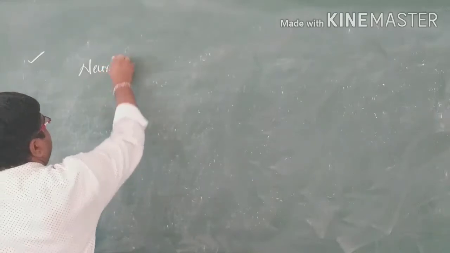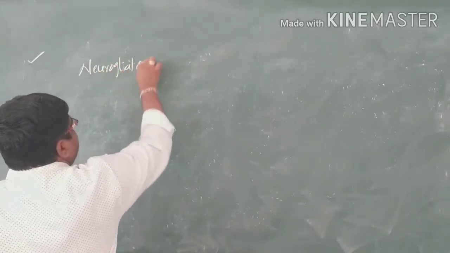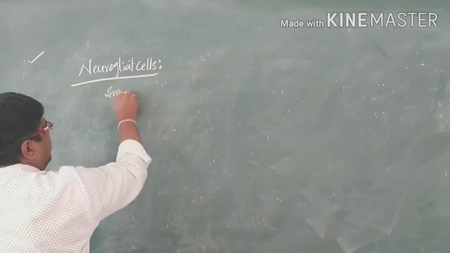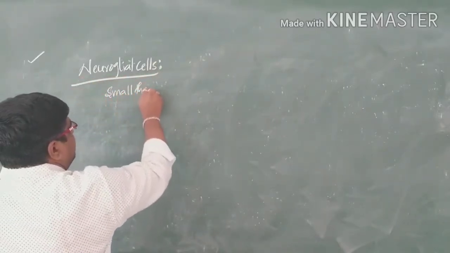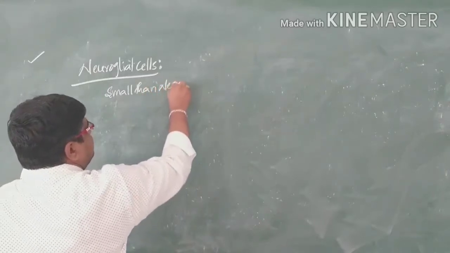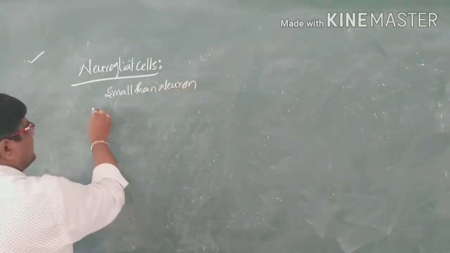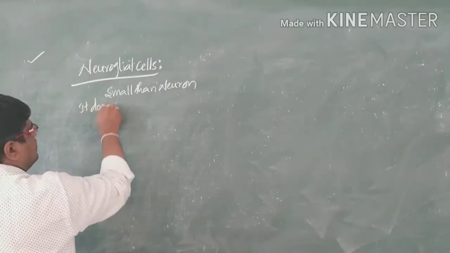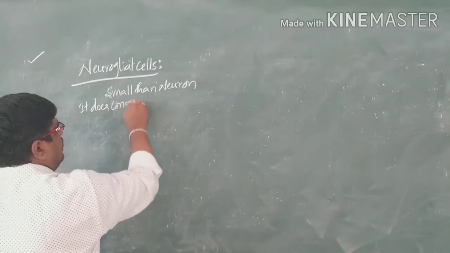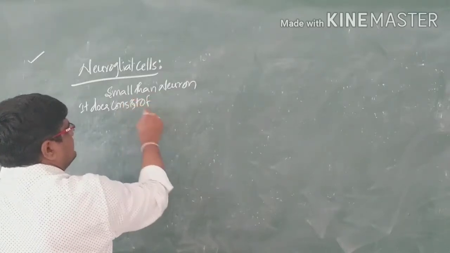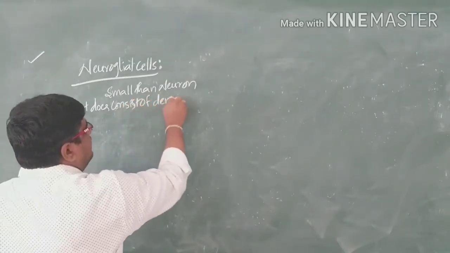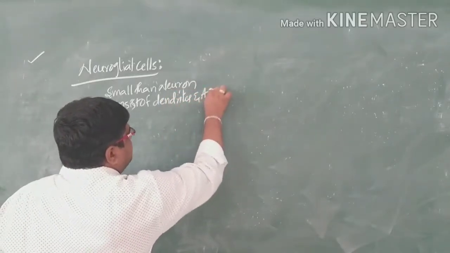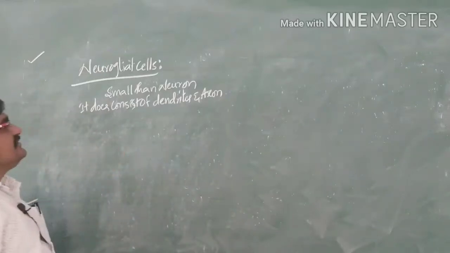Here neuroglial cells are smaller than neurons, and they do not consist of dendrites and axons. These are the supporting cells.